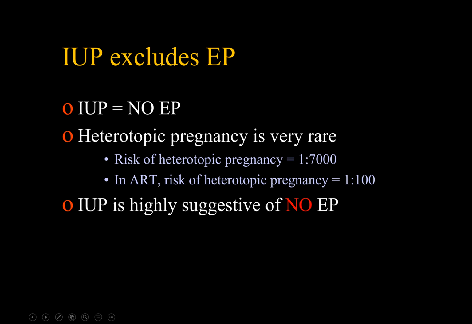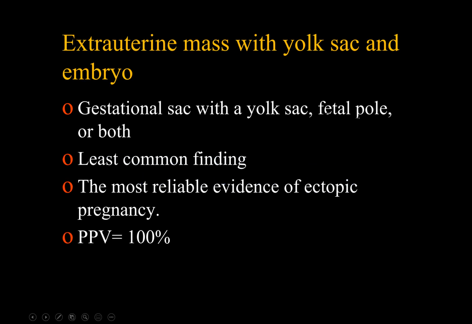The risk of heterotopic pregnancy is 1 in every 7,000 pregnancies in the general population, and 1 in every 100 pregnancies in patients conceived with assisted reproductive techniques. Therefore, intrauterine pregnancy is highly suggestive of no ectopic pregnancy. The most reliable evidence of ectopic pregnancy is to see an extrauterine mass containing yolk sac and embryo with or without heartbeat. It is not the most common finding, but it has a positive predictive value of 100%.